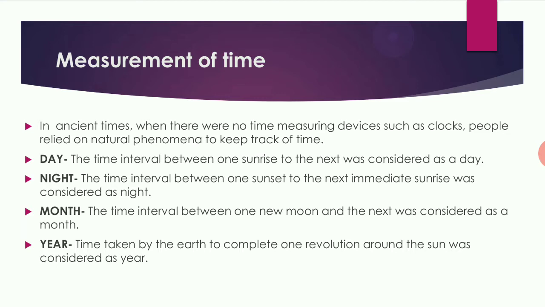In measurement of time, in ancient time, when the clocks were not discovered and there were no devices for measuring time, such as a clock, people relied on natural phenomena to keep track of time. How did they find day, night, month, and year?